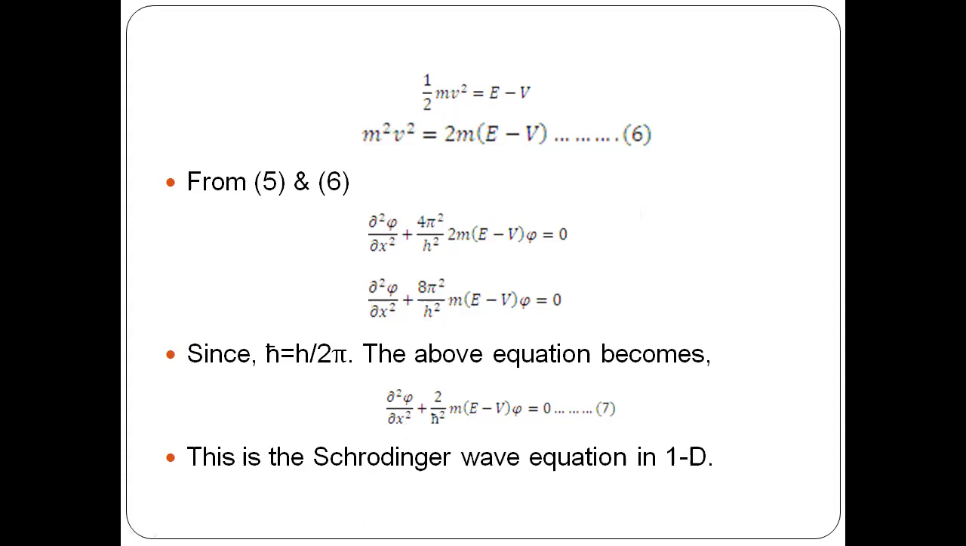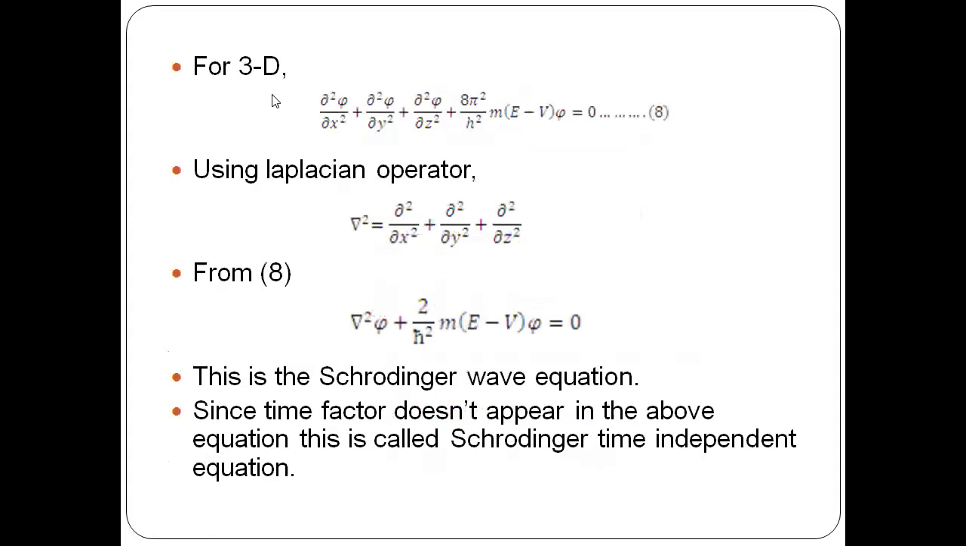If you want to convert this into three dimension, just add other two dimensions y and z. So in three dimension, dou square psi by dou x square plus dou square psi by dou y square plus dou square psi by dou z square plus 8 pi square by h square m (E minus V) psi equal to 0, where psi in this equation is a function of x, y and z. Now using Laplacian operator, that is del square, you can replace dou square by dou x square plus dou square by dou y square plus dou square by dou z square with del square. So replacing it, you'll get one expression: del square psi plus 2 by h cut square m (E minus V) psi equal to 0, which is called Schrodinger wave equation in three dimensions.